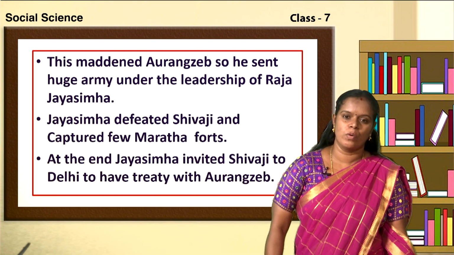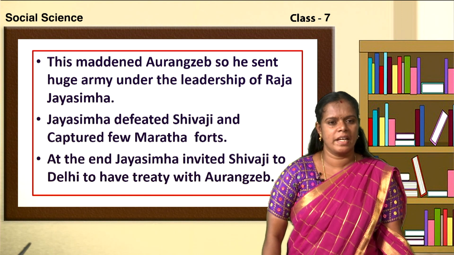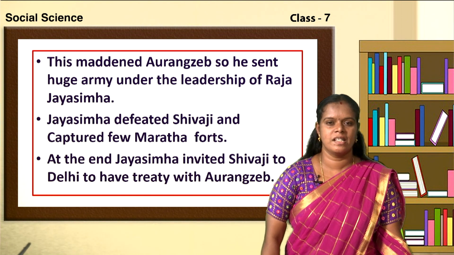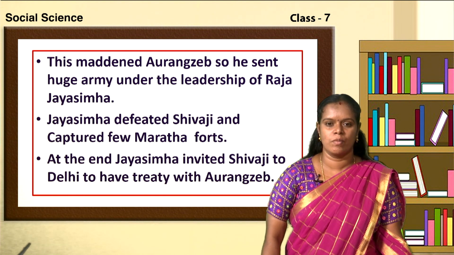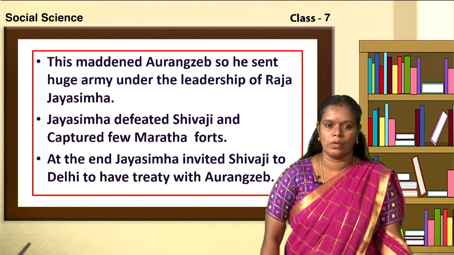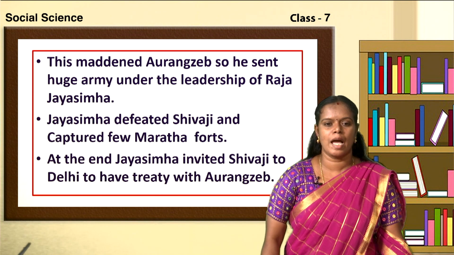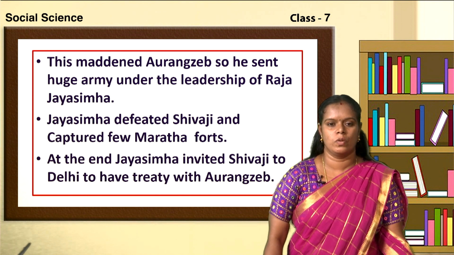This maddened Aurangzeb. So he sent a huge army under the leadership of Raja Jayasimha. Who was Raja Jayasimha? Raja Jayasimha was the commander of Aurangzeb. Jayasimha defeated Shivaji and captured a few Maratha forts.